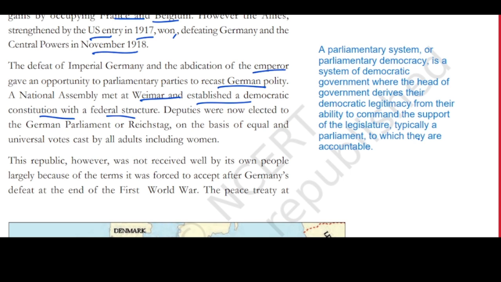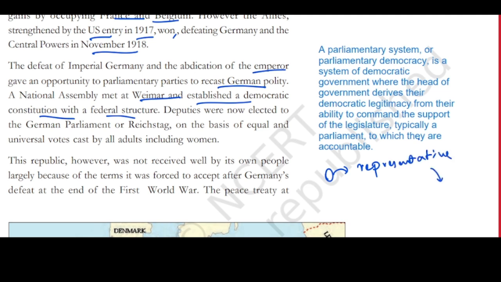They met at a place called Weimar and they established a democratic constitution with a federal structure. So, what is a democratic constitution? See, in India also, what do we have? We have a representative polity, wherein people elect a person and we elect that representative on behalf of the people.